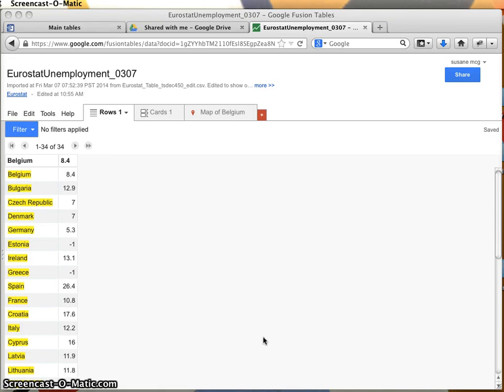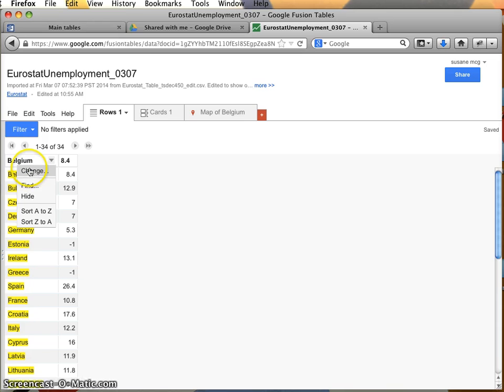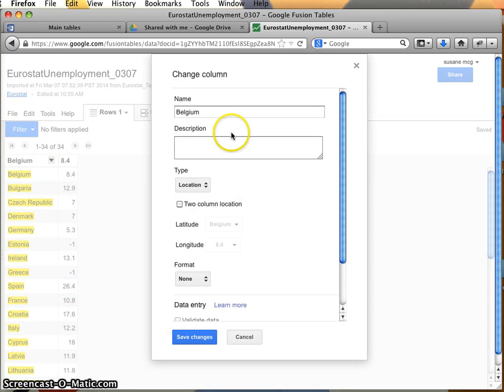Okay, so where we last left off was with our table of data. We can see that actually, even though I said no header row, this has kind of morphed into a weird... It's duplicated the first row, the Belgium row, and made it into a header. So I'm going to, of course, edit this to call it country name.